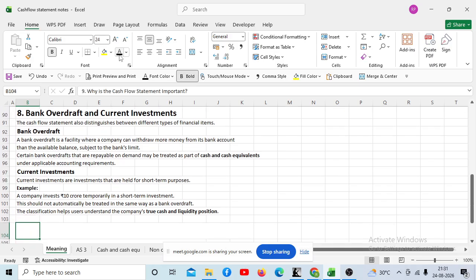Okay. So current investment will be treated as cash and cash equivalent. Current investment means you are investing in such securities where the maturity is not more than 90 days. Then it is considered as current investment, so it is as good as cash. So it is to be treated as cash and cash equivalent. Okay, right. Point number 9.